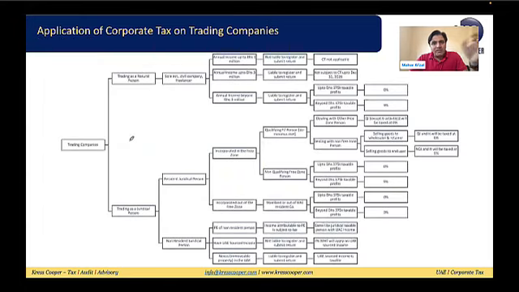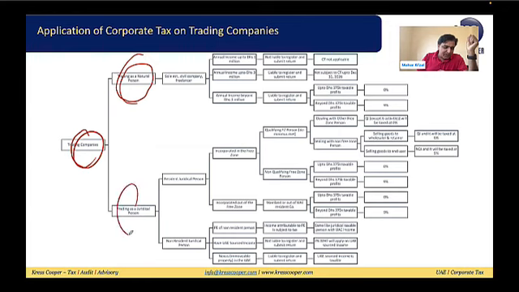Whatever we have discussed till now, I have summarized in this chart. This is a very comprehensive chart. The trading company can be trading as a natural person or as a juridical person. A natural person can be a civil establishment, a civil company, a sole establishment, or a freelancer.